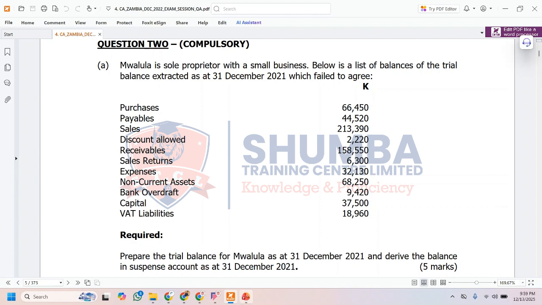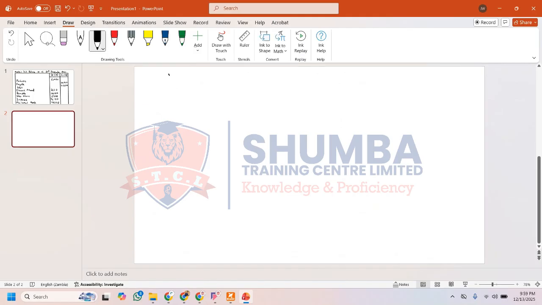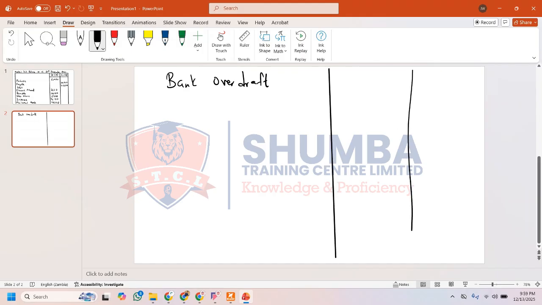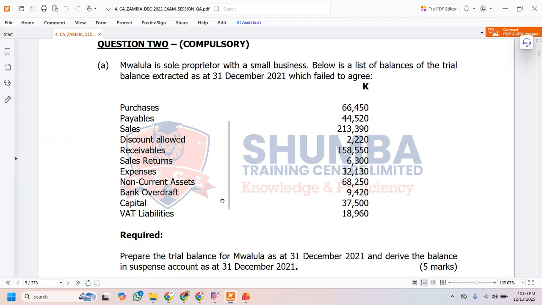So let's put our bank overdraft over here. Let's put our line over here, and another line over here. Let's put our bank overdraft over here in the credit balance, which is 9,420. After the bank overdraft, the next item we have is